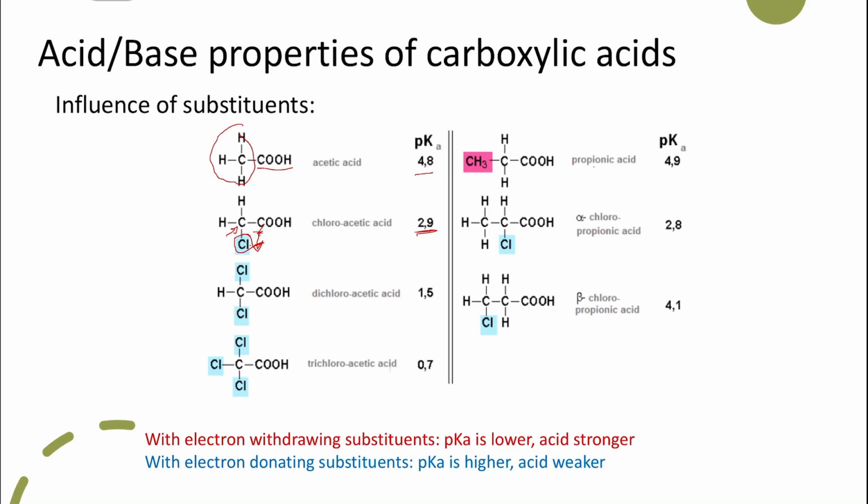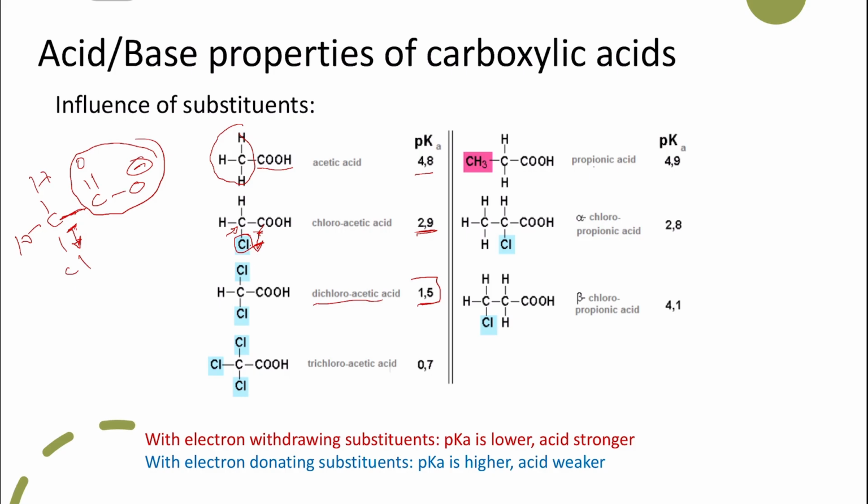So when you have the conjugate base here, it's Cl, hydrogen, hydrogen, and C double bond O, O. There is a negative charge, and now because the chlorine has an electron withdrawing property, it will reduce the negative charge on the carboxylate anion. So the carboxylate anion will be stabilized not only by the resonance, but also by the negative inductive effect, or the electron withdrawing property of the chlorine. This is why when we add 2 chlorines, we have even more stabilization.